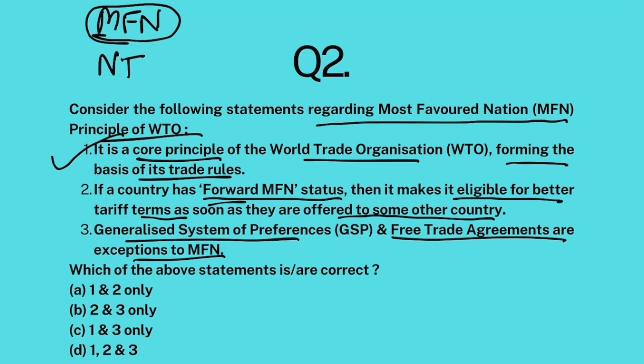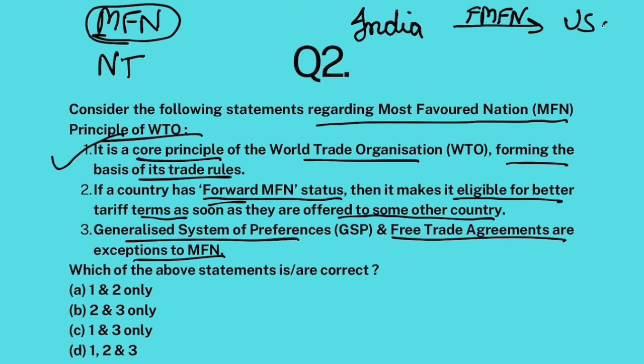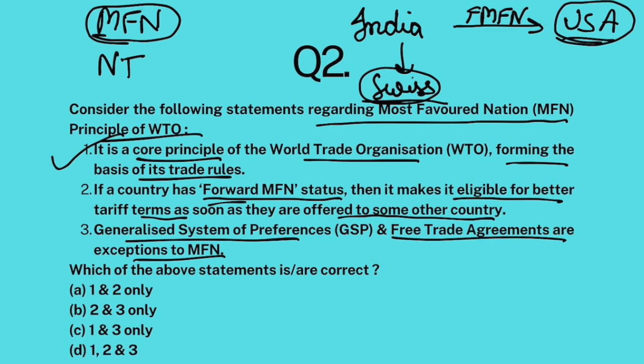What does that mean? Let's suppose India has given forward MFN status, let's call it FMFN, to USA. That means India has given favorable tariffs to US goods and services. Now, if tomorrow India does a deal with Switzerland and offers them better trade terms than USA, then those better trade terms would automatically apply to USA because USA has been given forward MFN status. So if a country has forward MFN status, then it makes it eligible for better tariff terms as soon as they are offered to some other countries.